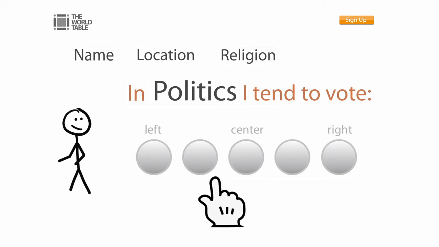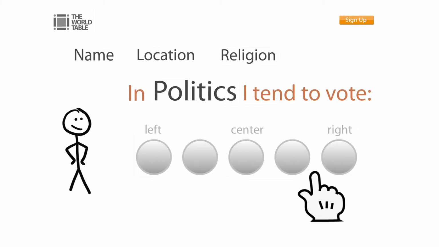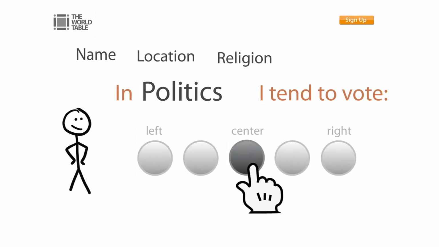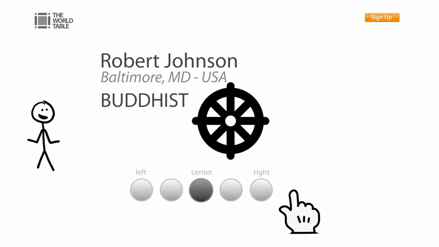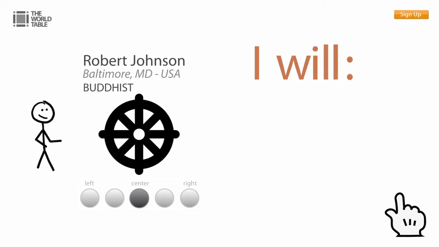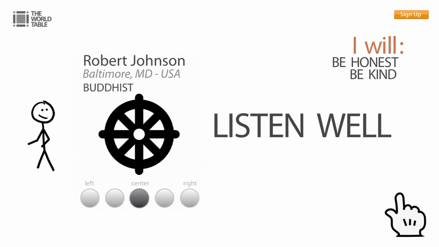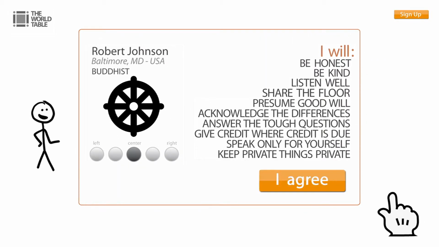Do you usually lean left? Do you usually lean right? Or are you generally neutral or independent? Again, just choose the category that best represents who you are. Once you've described who you are and what you're about, everyone agrees to follow a simple code of conduct called the Way of Openness. Things like be honest, be kind, listen well, share the floor. You get the idea. Everyone agrees to live by those same rules at the World Table.